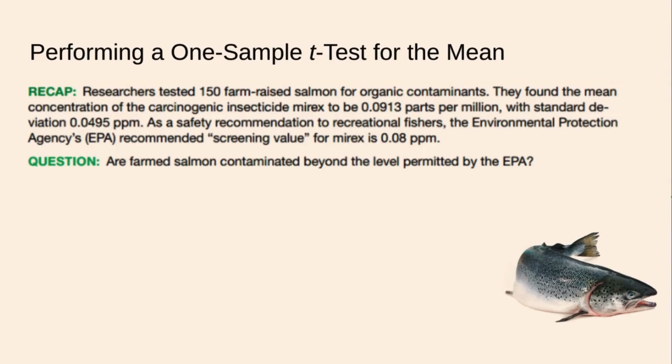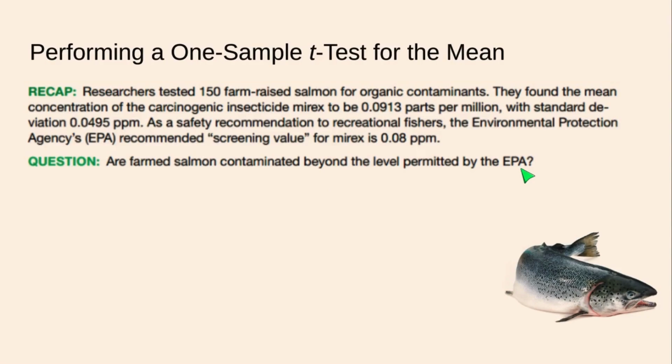So researchers tested 150 farm-raised salmon for organic contaminants. They found the mean concentration of a carcinogenic insecticide called Mirex to be 0.0913 parts per million, with a given standard deviation. As a safety recommendation to recreational fishers, the Environmental Protection Agency's recommended screening value for Mirex is 0.08 parts per million. So, are farmed salmon contaminated beyond, that is a very important word, the level permitted by the EPA?